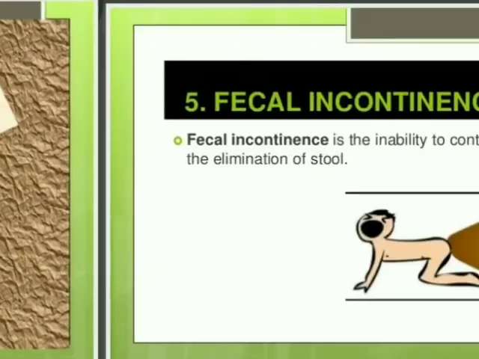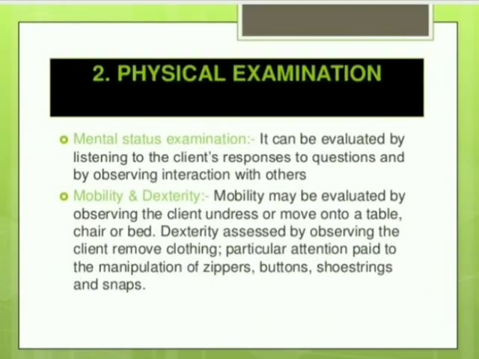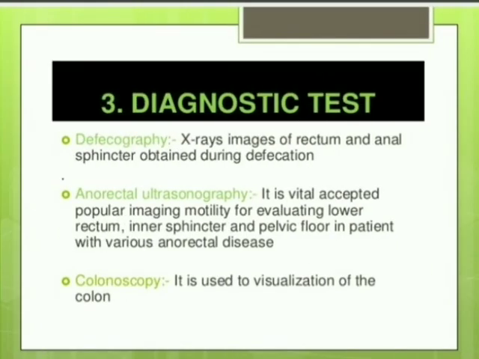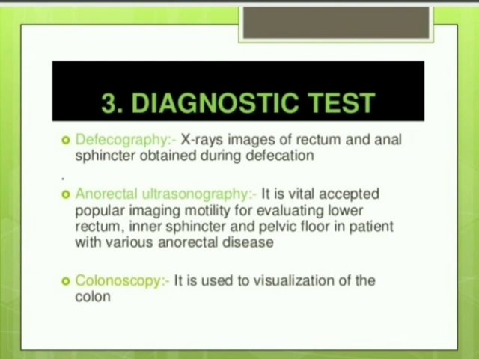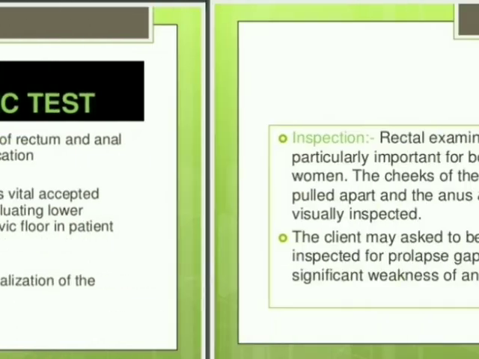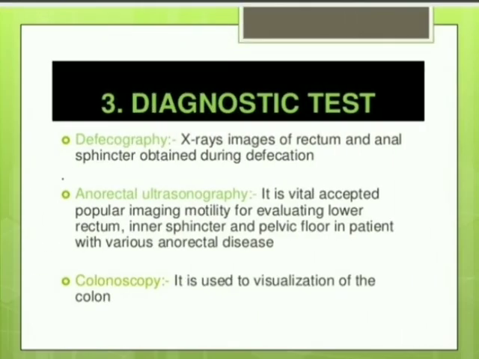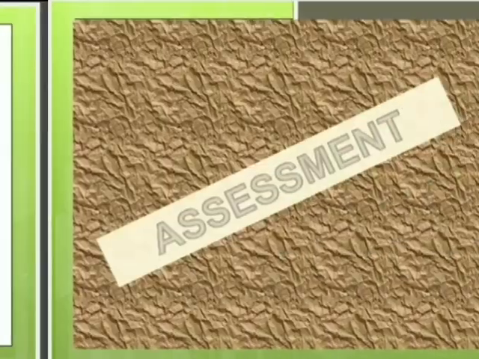Till now we discussed assessment. In assessment, health history and physical examination. In physical examination, inspection and auscultation. Auscultation means we can hear bowel sounds or peristaltic movements. And next, mental status examination, mobility and dexterity, observing the client removing clothing. And after that, the diagnostic tests: defecography, anorectal ultrasonography, and colonoscopy for visualization of the colon. Okay, this is about assessment.